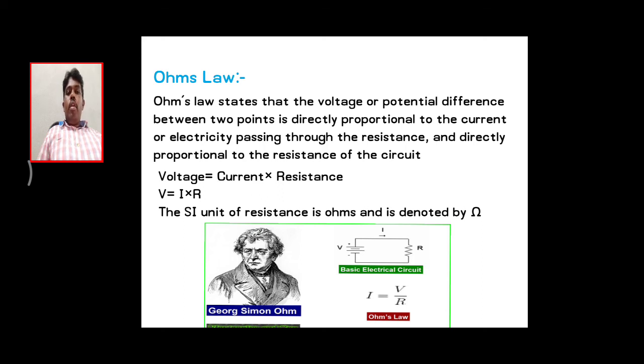According to the statement, I is directly proportional to V. Removing the proportionality constant, I is equal to G into V, where G is the conductance. We can write I equals 1 by R into V, so V equals I into R. The SI unit of resistance is ohms, denoted by the omega symbol.